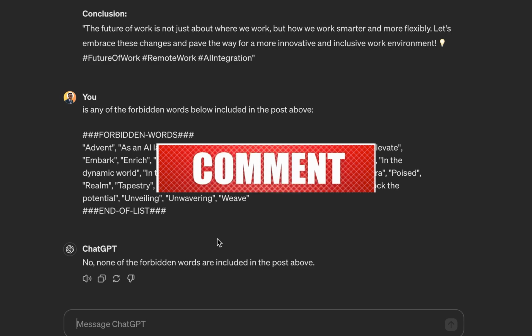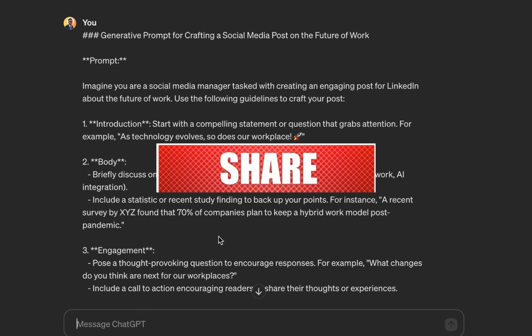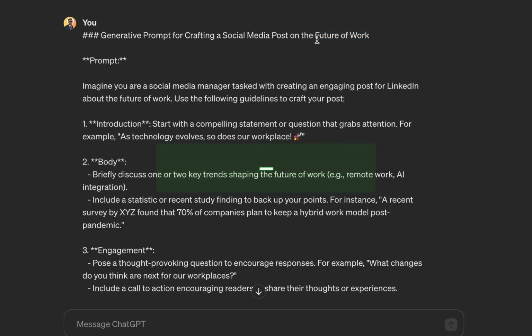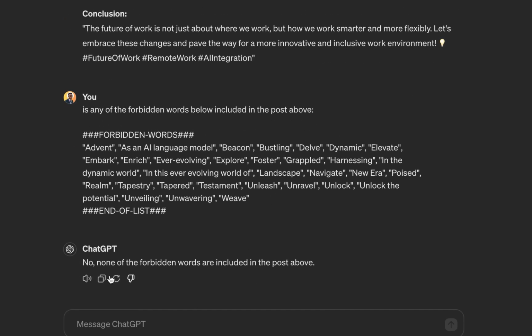So I should have done before and after. But the reason why I chose this topic, future of work, is many times, you can try it out anyway, many times topics related to future of work we always have unlock, unleash, ever evolving, stuff like that. So I purposely chose this topic. So you can see, none of the forbidden words are included in the post above.